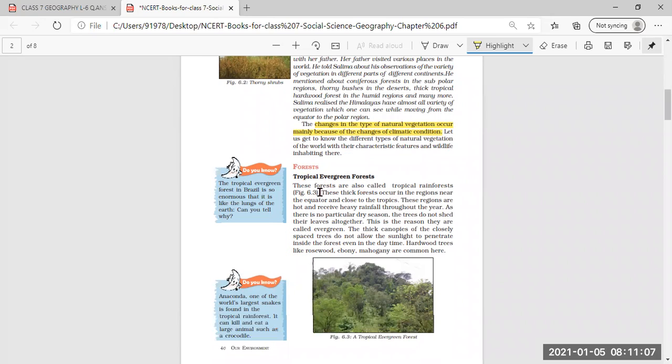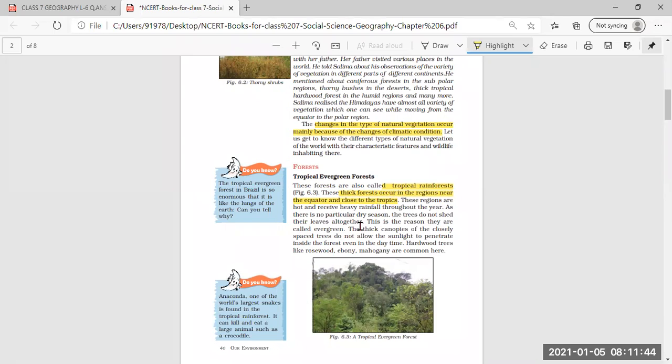First, we have read about and understood clearly about the forest cover. Now, tropical evergreen forest. First, a tropical evergreen forest, which we have seen is also called tropical rainforest. Why are they called tropical rainforest? Because they are thick forests that occur in regions near the equator, and they are close to the tropics. As they are near the equator and close to the tropics, these regions are very hot and receive heavy rainfall throughout the year.